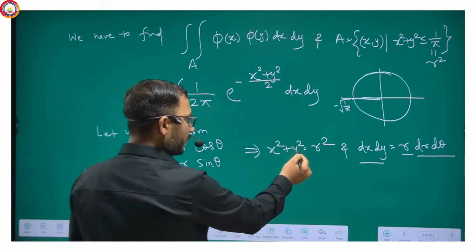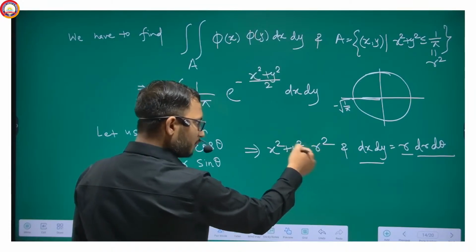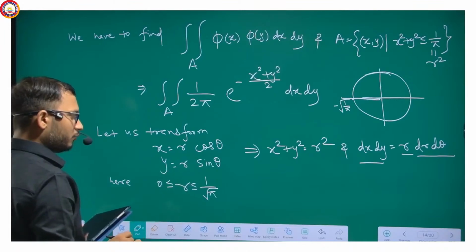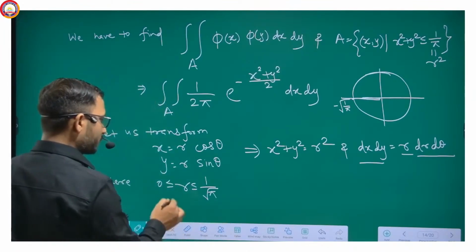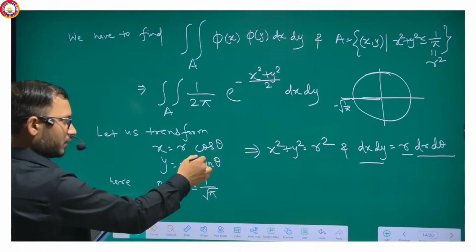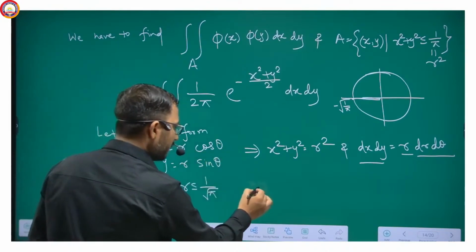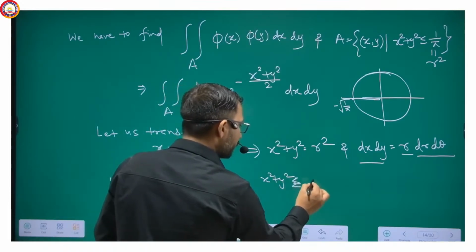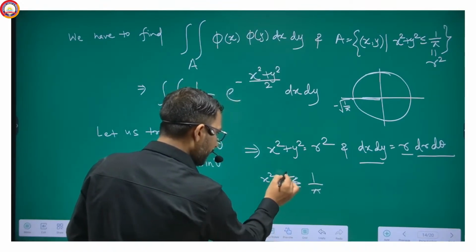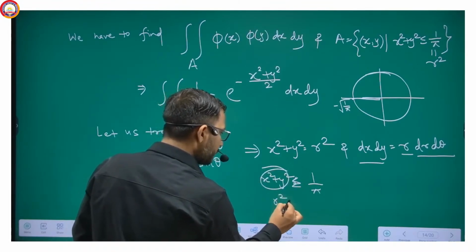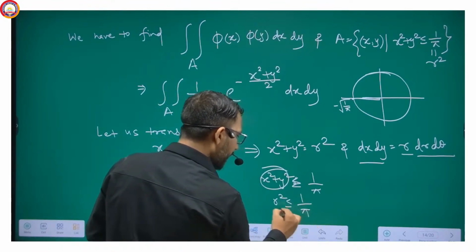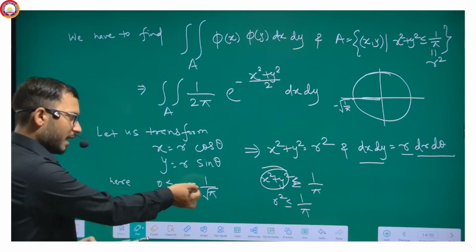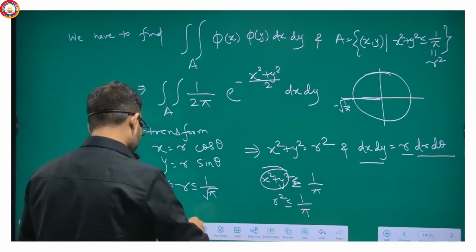Because x square plus y square is less than or equal to 1 by pi, and this is r square. So r square is less than or equal to 1 by pi, and r is less than or equal to 1 by root pi. That's what I am doing here.